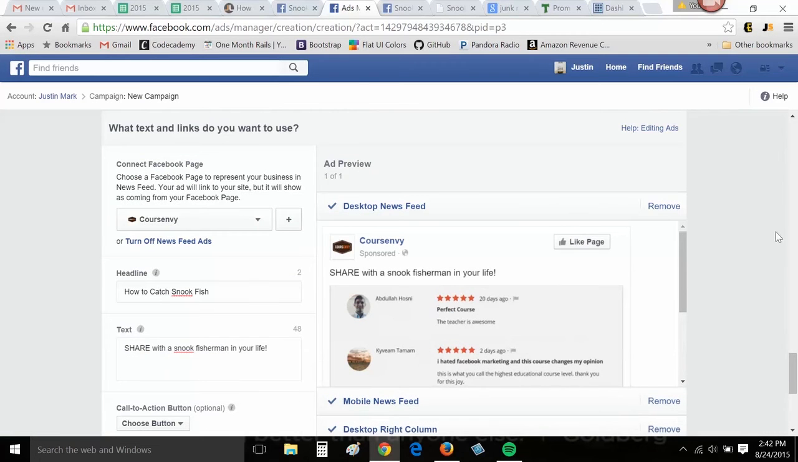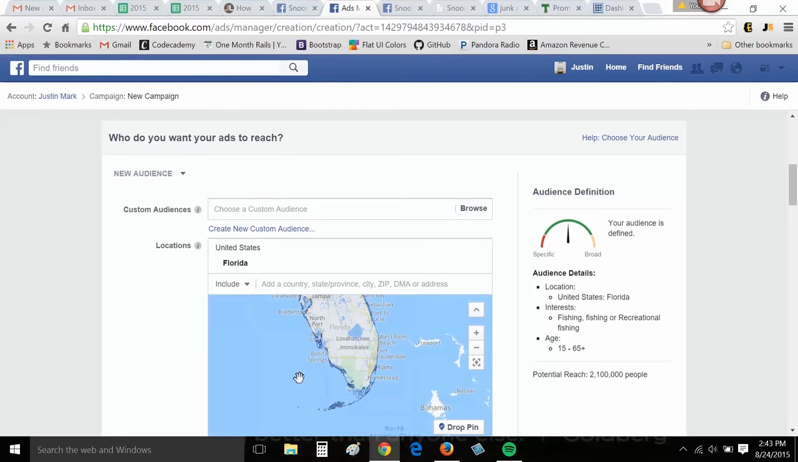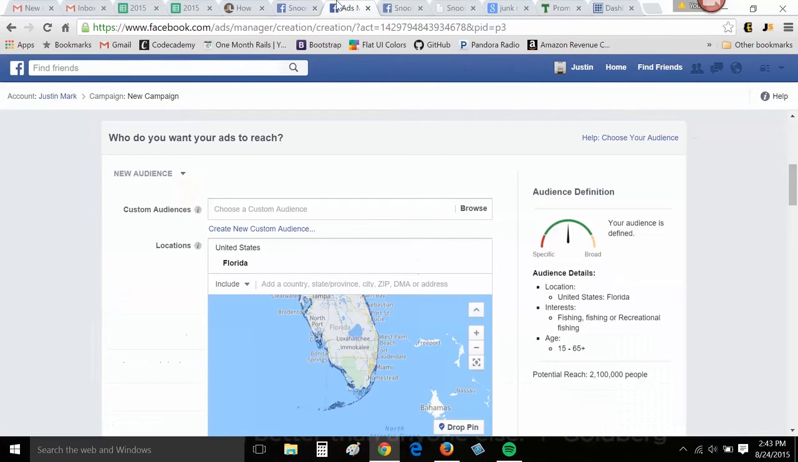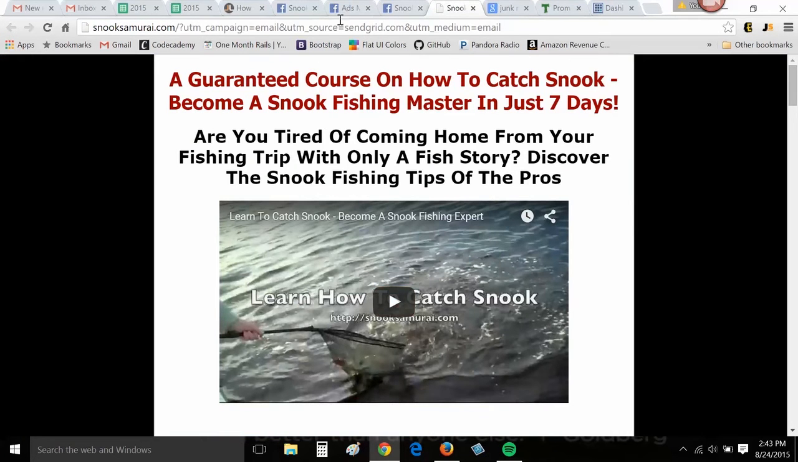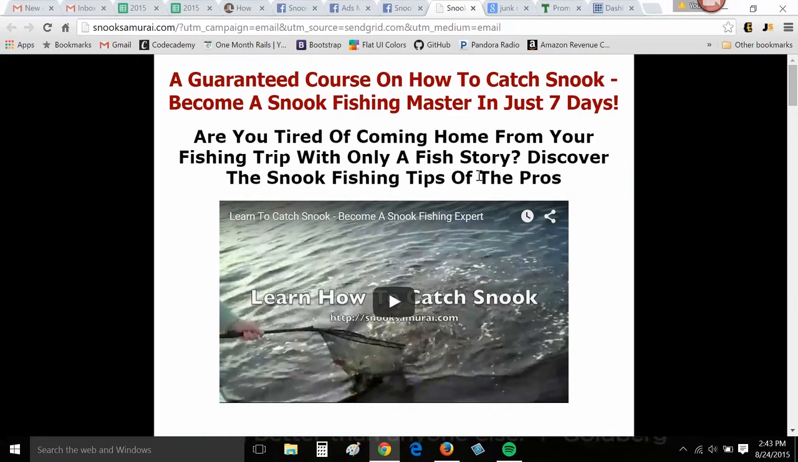So once we get this ad rolling, then we can move on to our B test and get more specific in our cities that we want to target. In my B test, I'm going to target the exact cities where these people are doing snook fishing in Southwest Florida. So that'll be my B test. And then after a week, I'm going to retarget people that have already come to this website via my retargeting ad, okay? So because I created that audience pixel and embedded it to the head of my SnookSamurai.com site, then I can retarget to them.